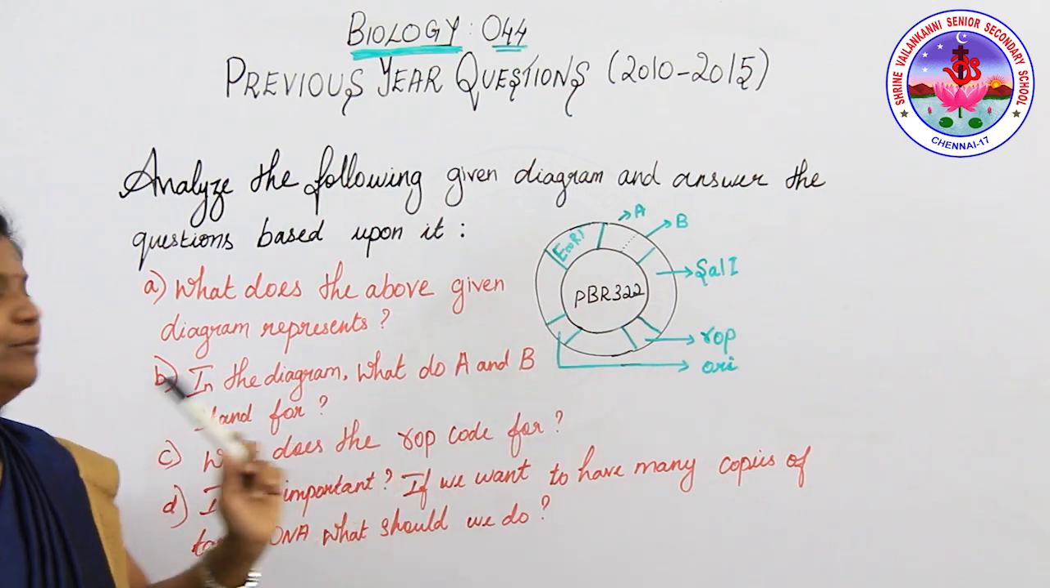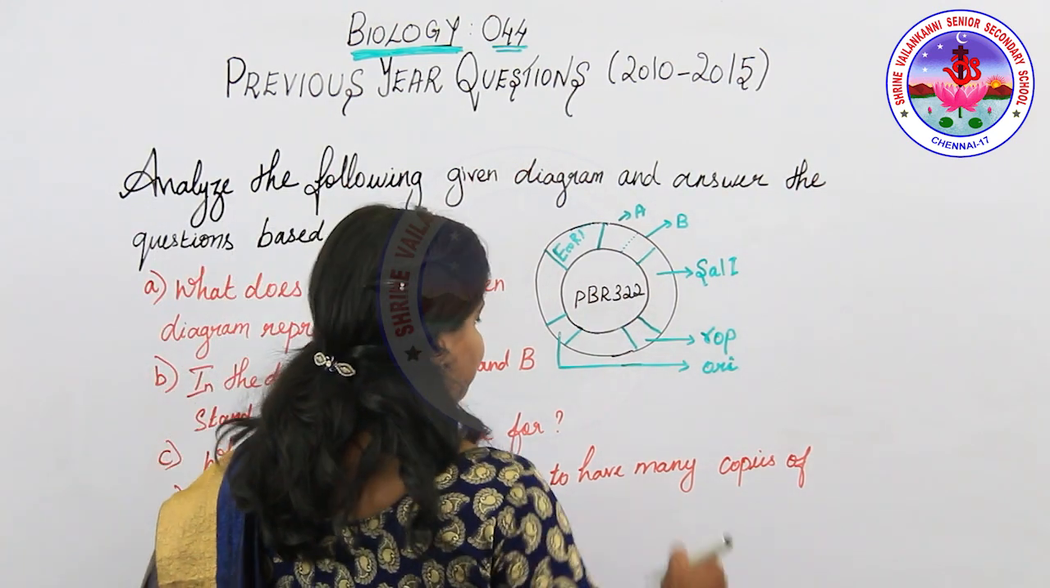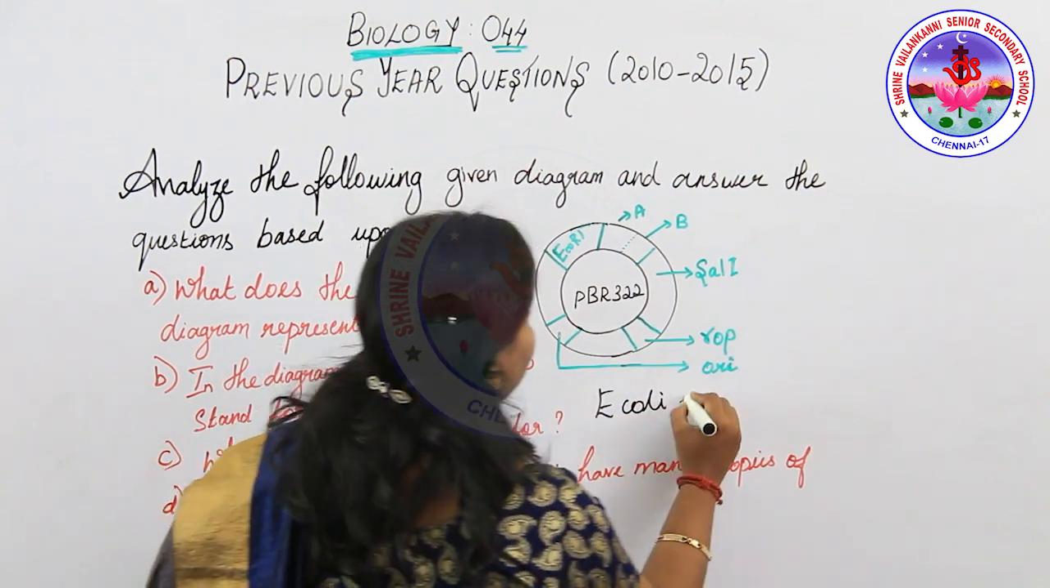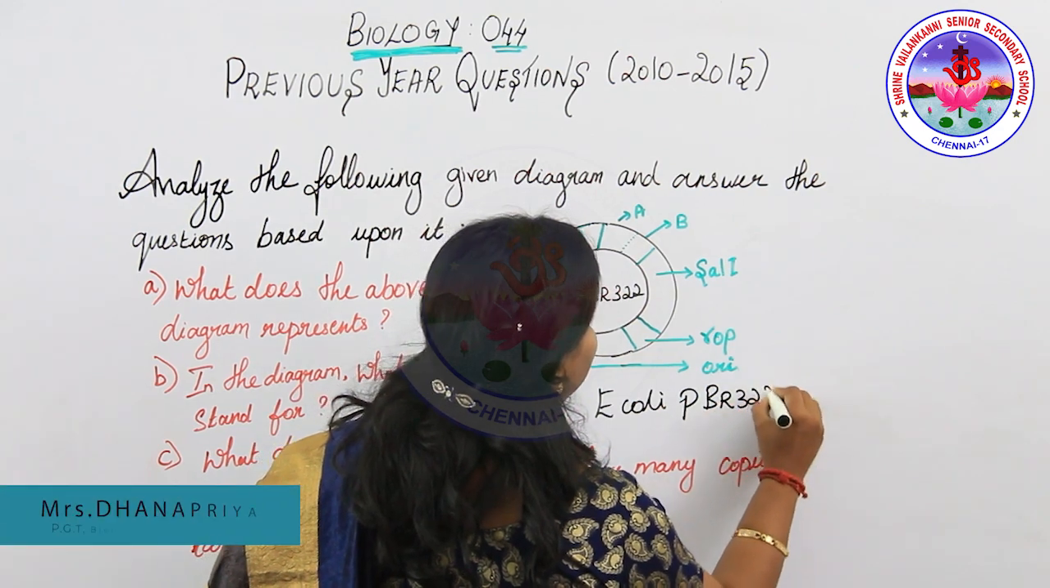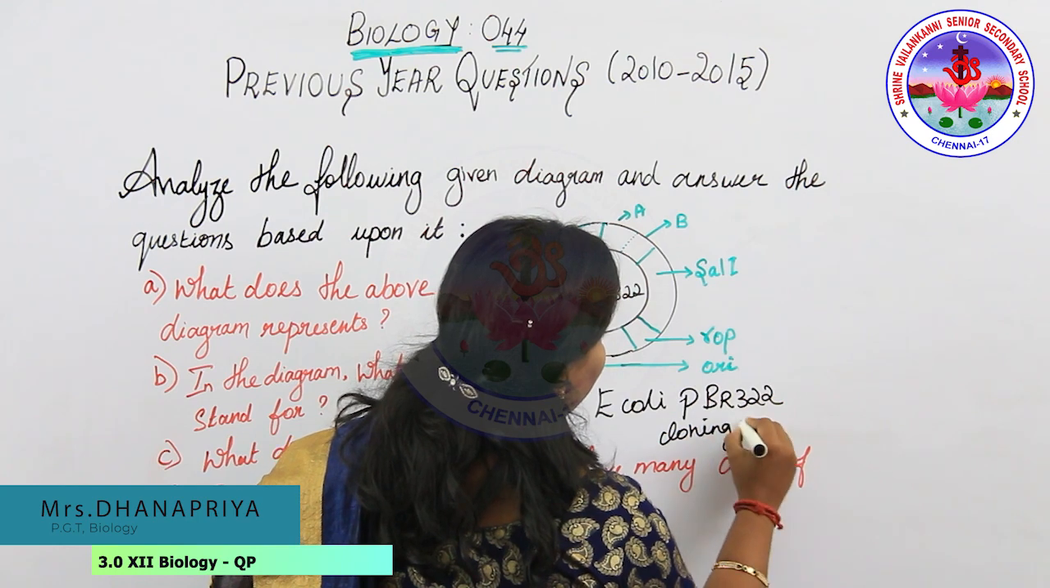You should analyze this diagram first. First question: what does the above diagram represent? The above diagram represents E. coli, that is Escherichia coli, pBR322, a cloning vector.